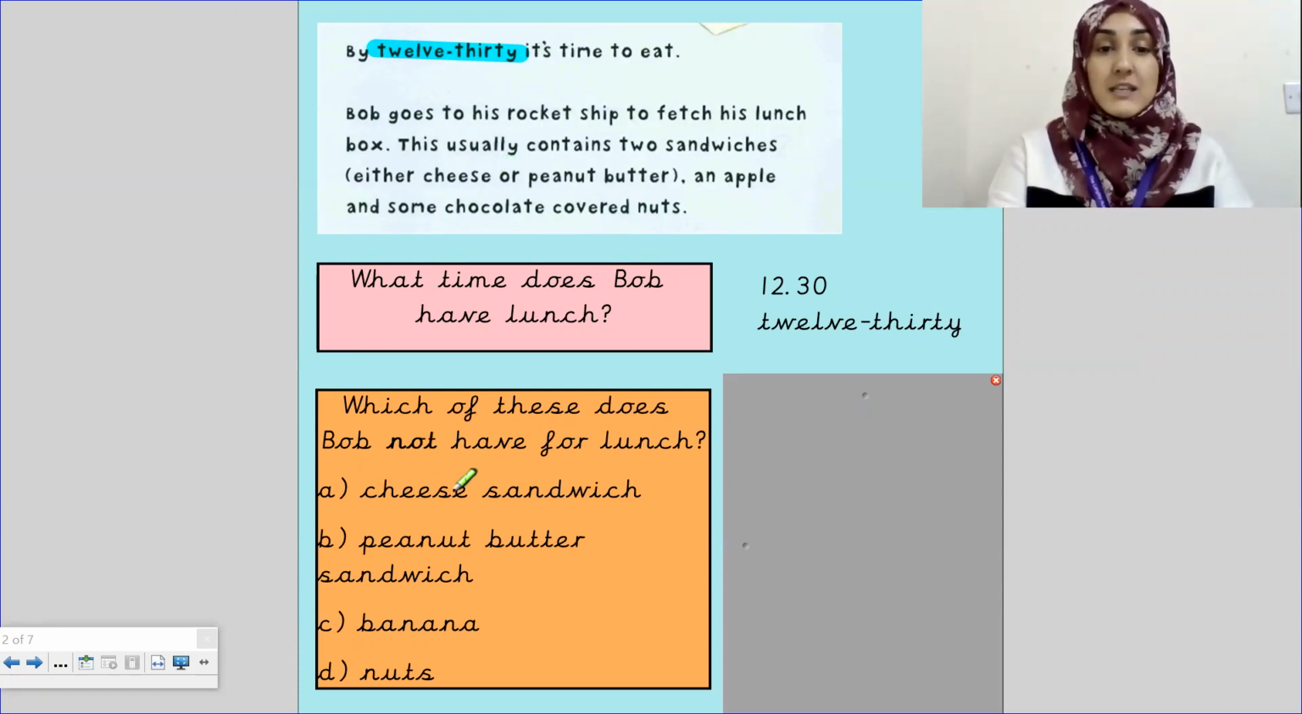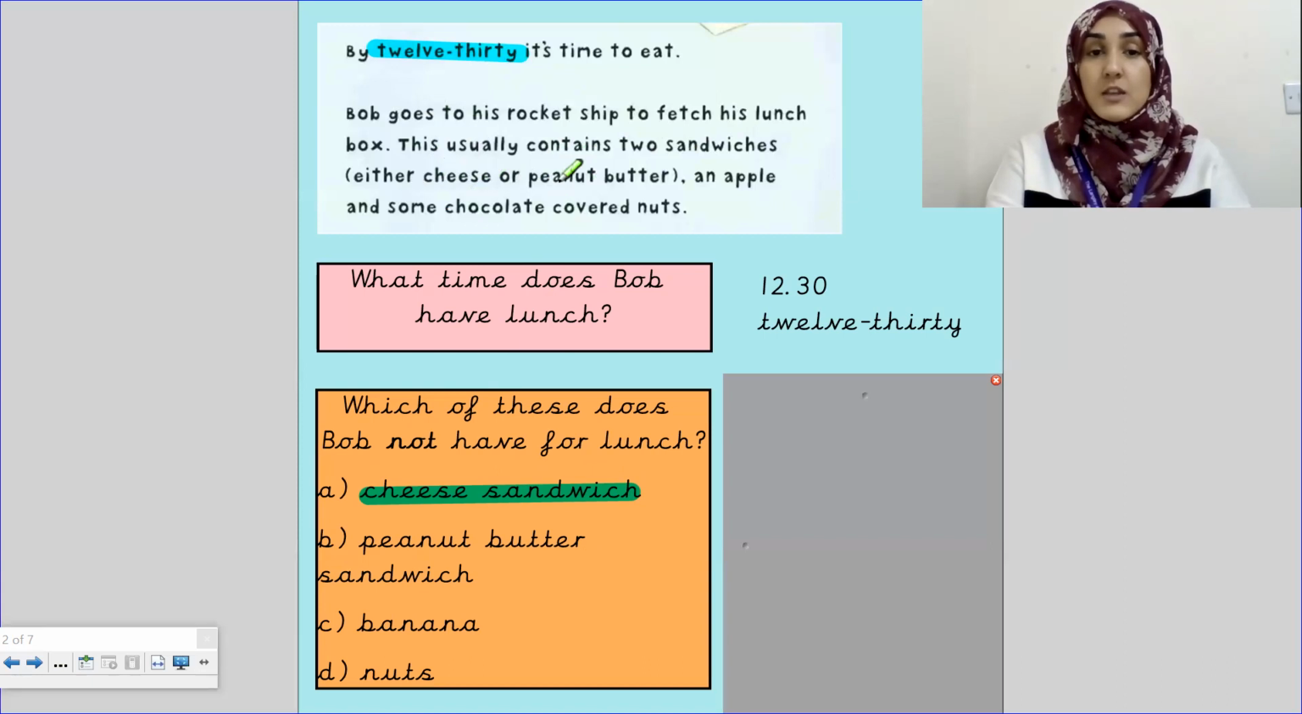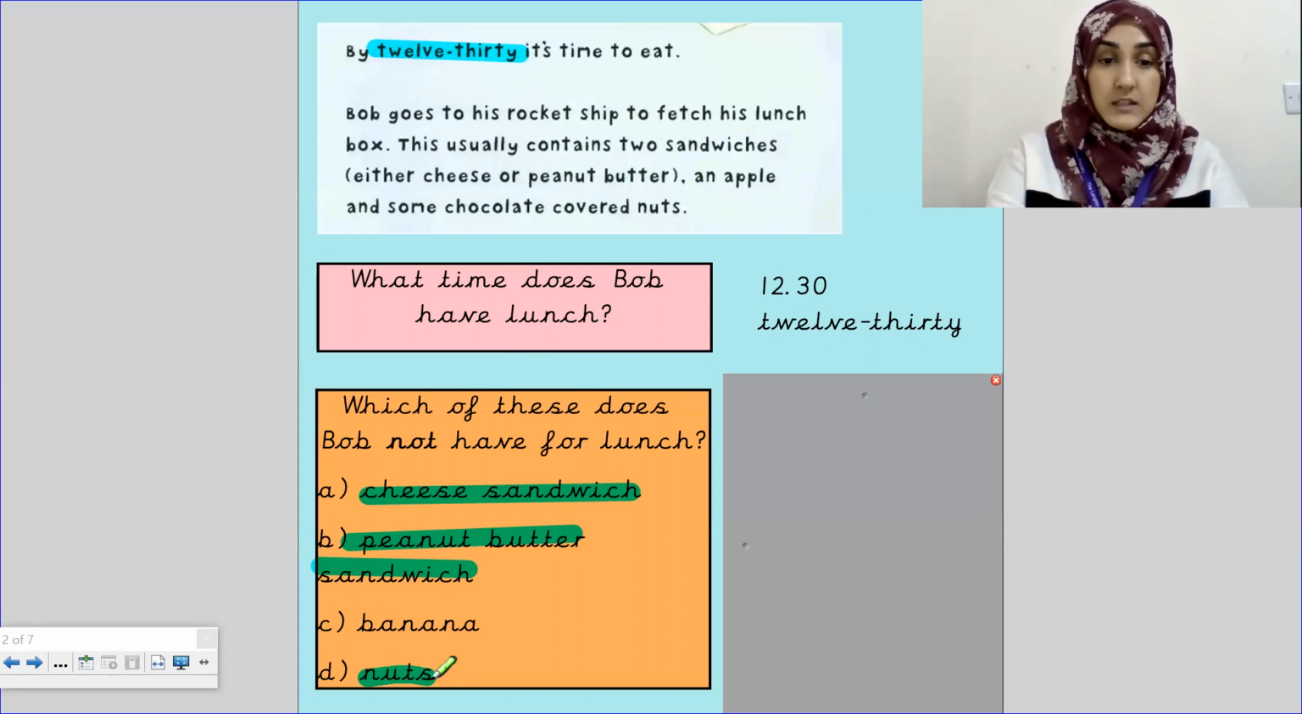Does Bob have a cheese sandwich for lunch? Let's have a look. This usually contains 2 sandwiches, either cheese or peanut butter. So yes, he does have a cheese sandwich for lunch. What about a peanut butter sandwich? Yes, he does have a peanut butter sandwich. He alternates. Okay, next, an apple and some chocolate-covered nuts. I can see that it says nuts here, so that's chocolate-covered nuts.